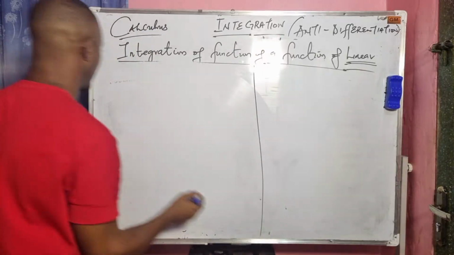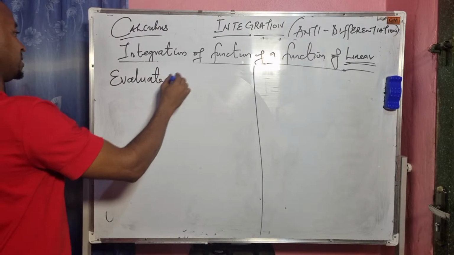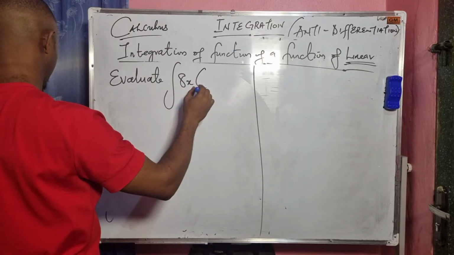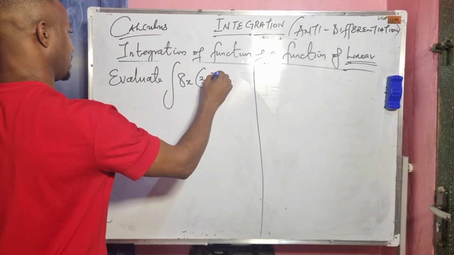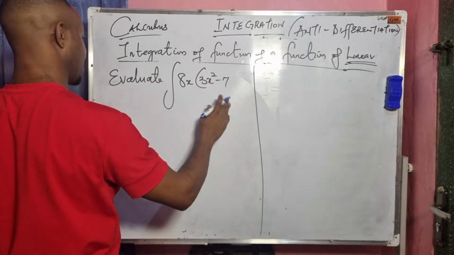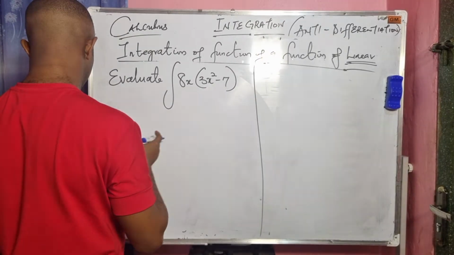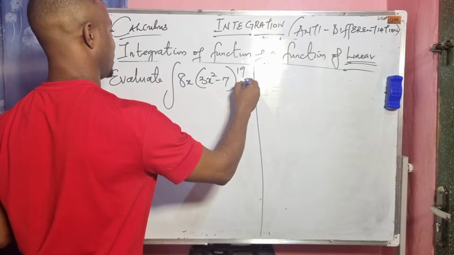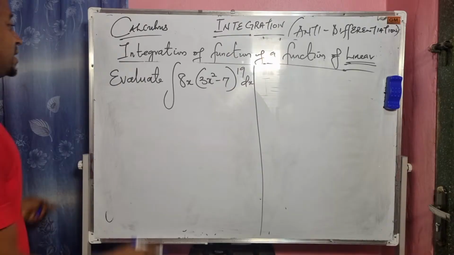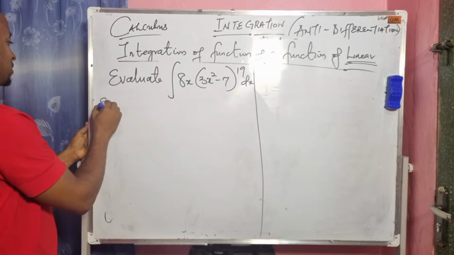The question says evaluate the integral of 8x times (3x squared minus 7) all to the power of 19, dx. Someone brought this question for me and said, please sir, can you integrate this for me? Now, let's see what we're going to generate from here. Solution to this question.